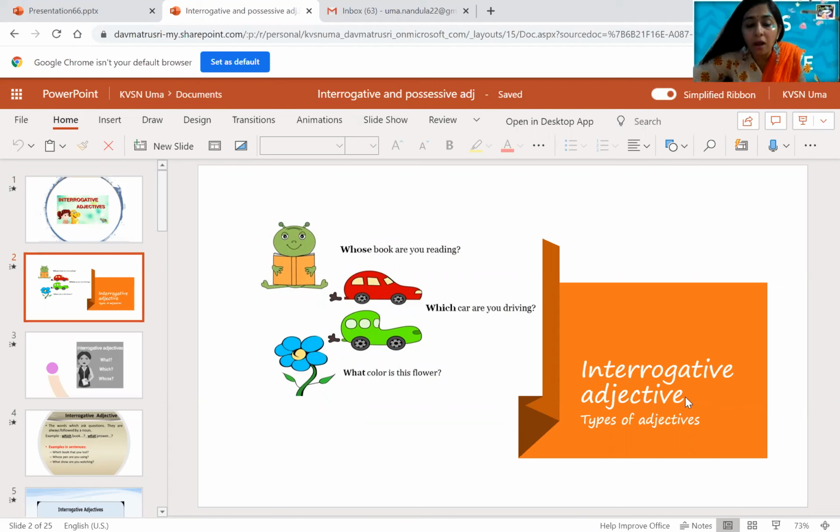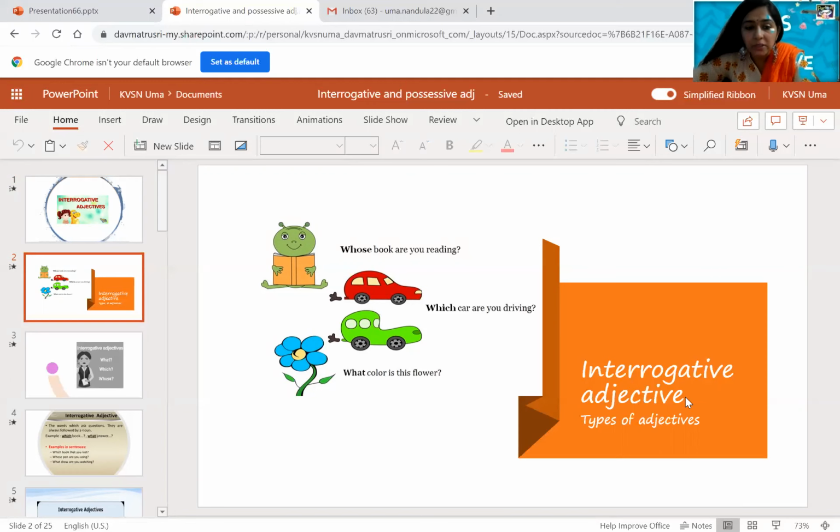These questions are followed by a noun. Whose book? Which car? What color? Here book, car, and color are the nouns which are followed by whose, which, and what, respectively. This type of sentence is called interrogative adjectives.